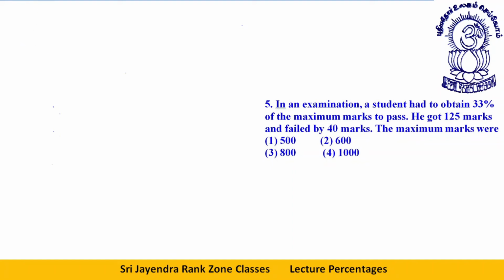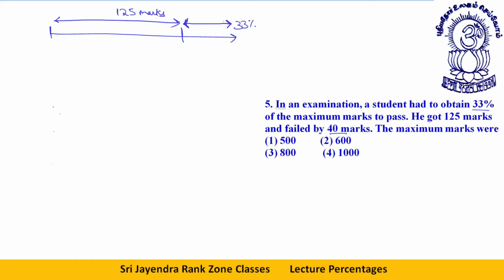The next question is, a student had to obtain 33% of the maximum marks to pass. He has to reach the 33% mark. He got 125 marks and failed by 40 marks. That is, he reached till here, 125 marks, and he still failed by 40 marks.